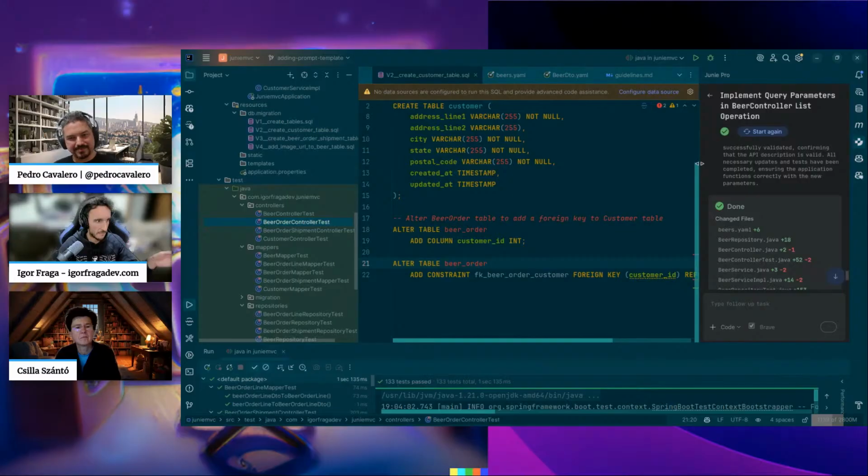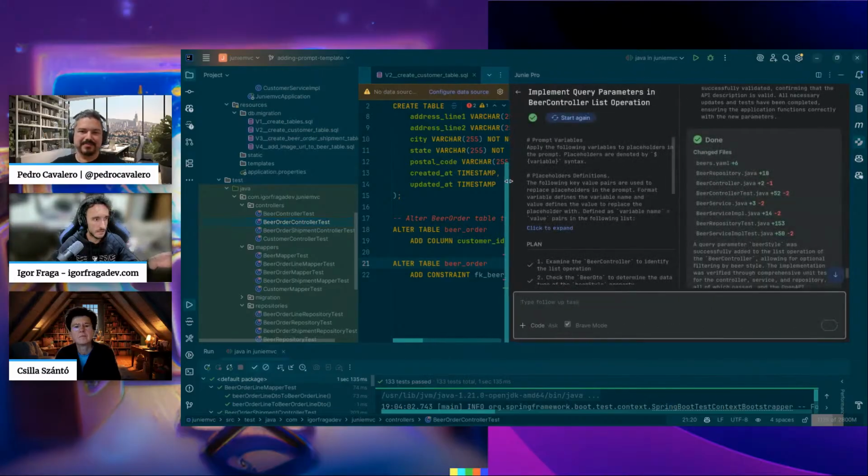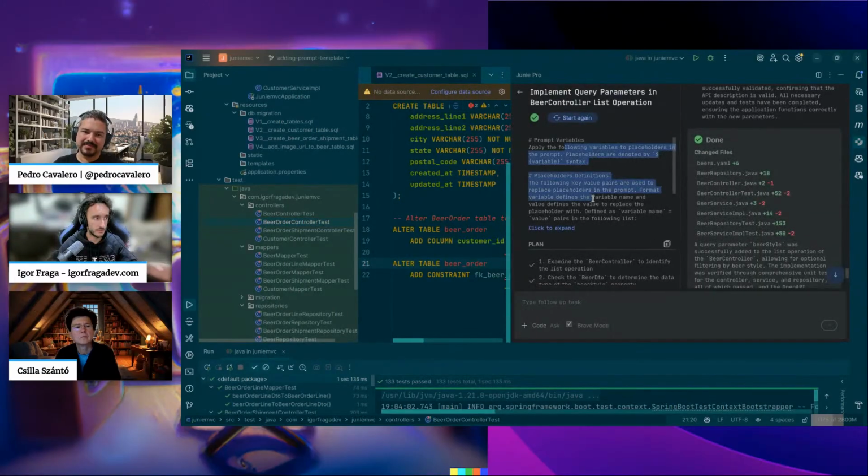But we're more highlighting how powerful this is and how far this can take you. But you need to know what you're doing, because overall, that's your code. It's your responsibility when this is going into your company's repository.